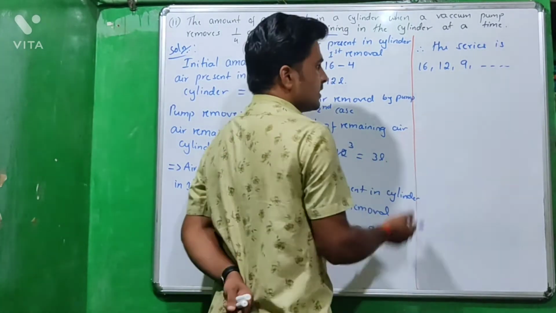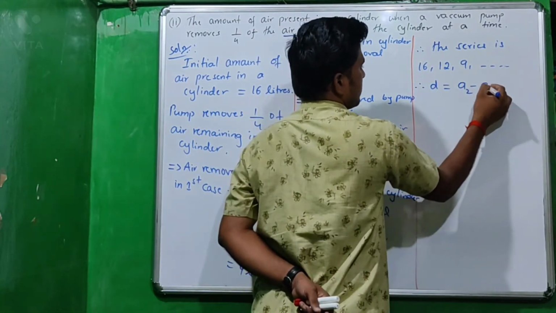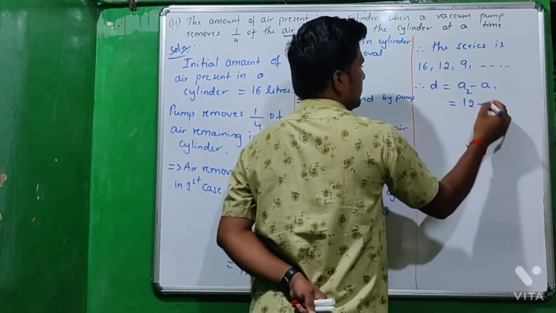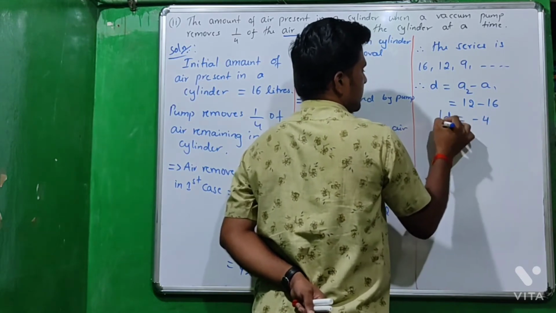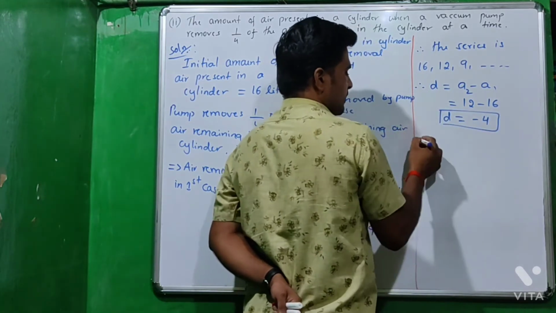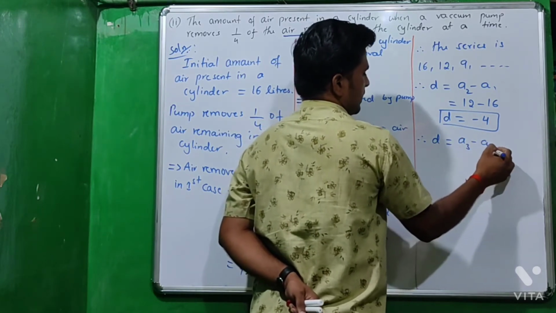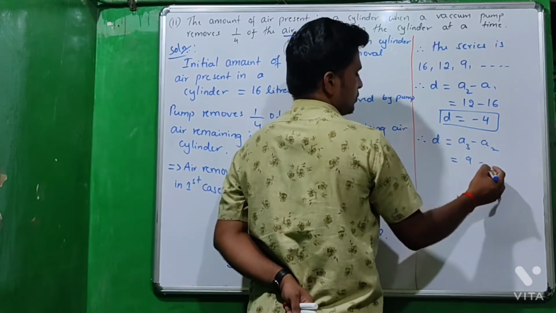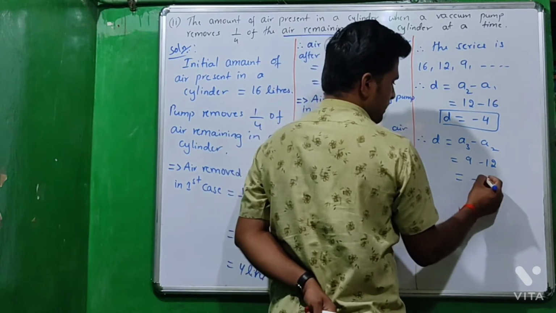It is our series. So let's find the common difference, D equal to A2 minus A1. Here A2 is 12 minus A1 is 16, 12 minus 16 is minus 4, so D equal to minus 4. Therefore again find the other D, A3 minus A2. A3 is 9 minus A2 is 12, 9 minus 12 is minus 3.